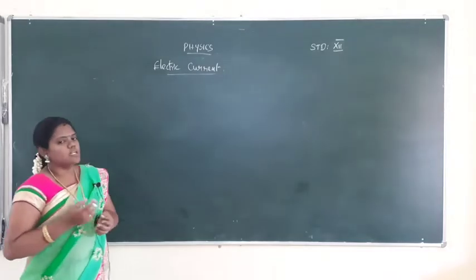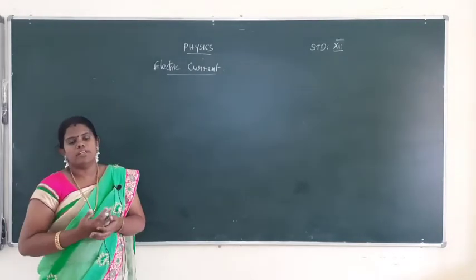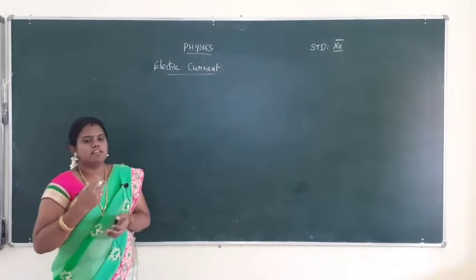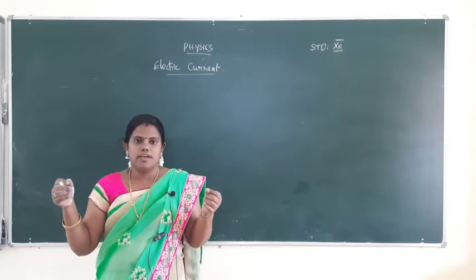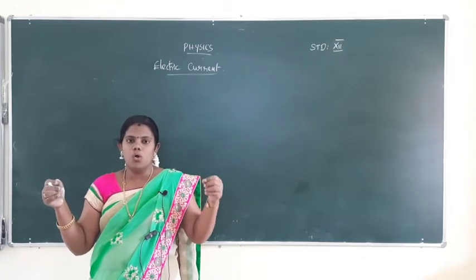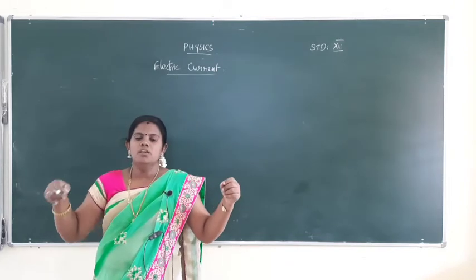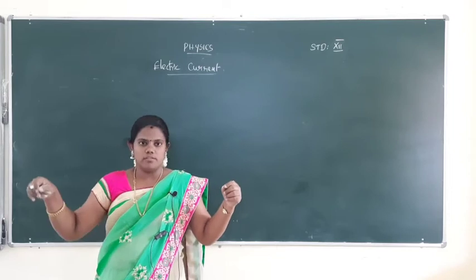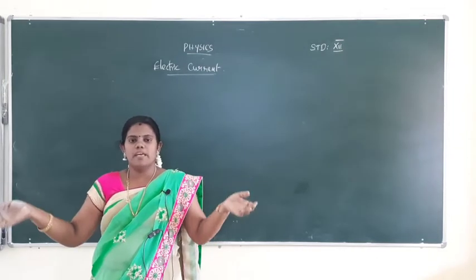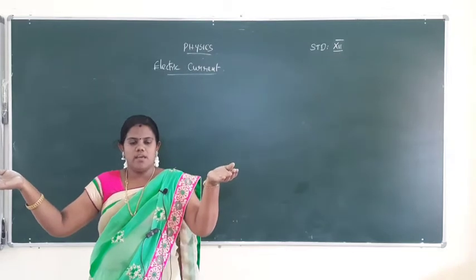Now, how does current flow from one point to another point? I will give one example to explain current flow. Take one pipe having water. You hold it at one side, and you ask a friend to hold the other side. The pipe has water, and both of you keep the tube at the same height.